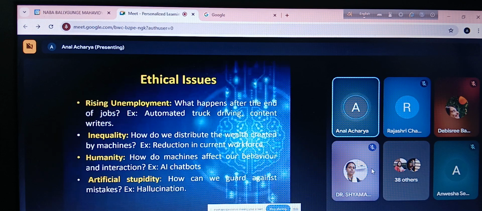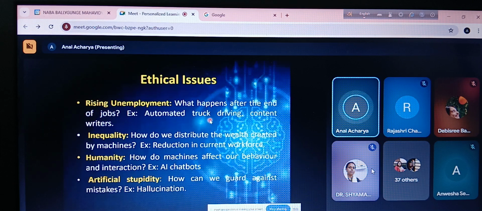Okay. Now there are certain ethical issues whenever we use AI. What are the ethical issues? First of all, rising unemployment. Unemployment in the world is rising, isn't it? And more so in our country, isn't it so? We have a huge number of people who are unemployed.